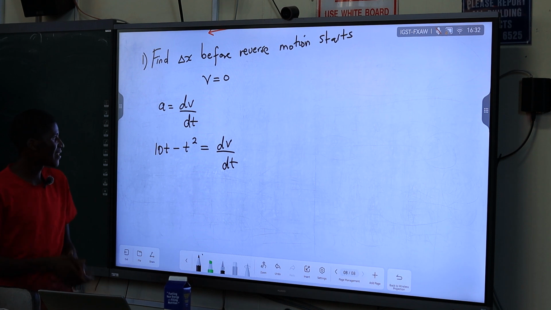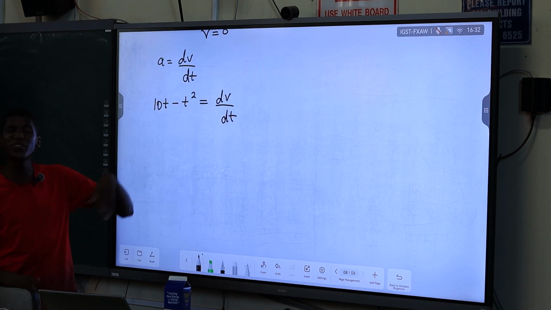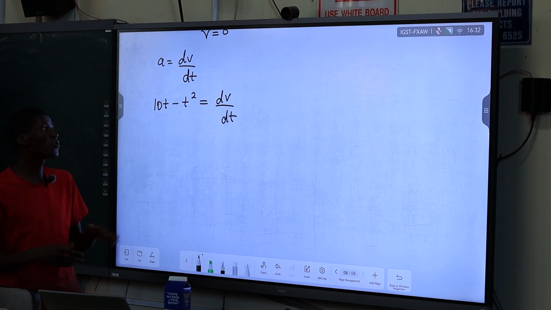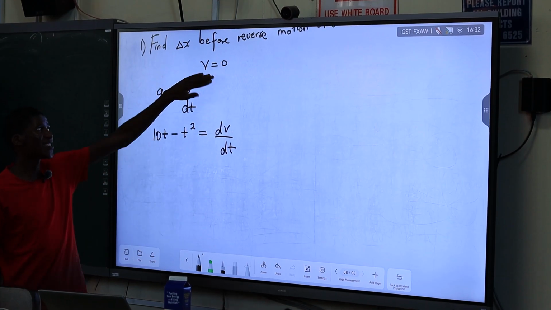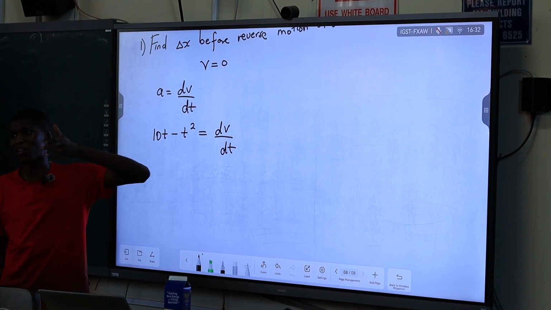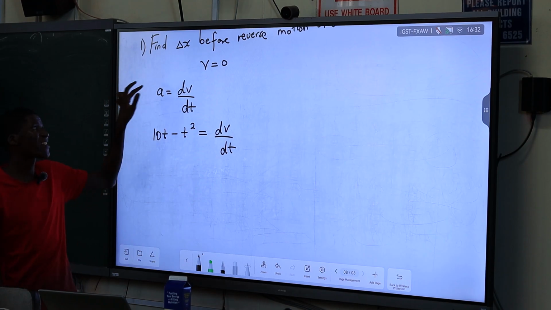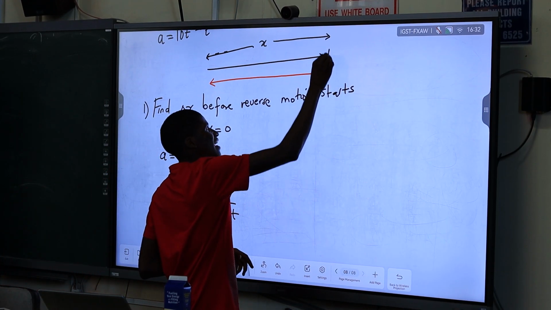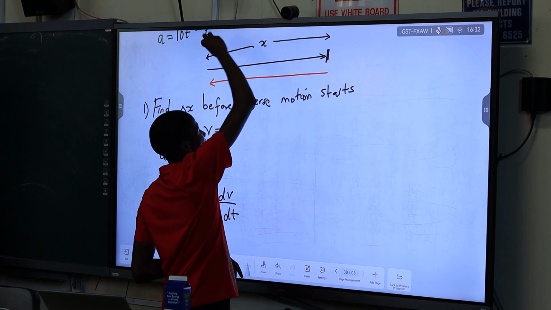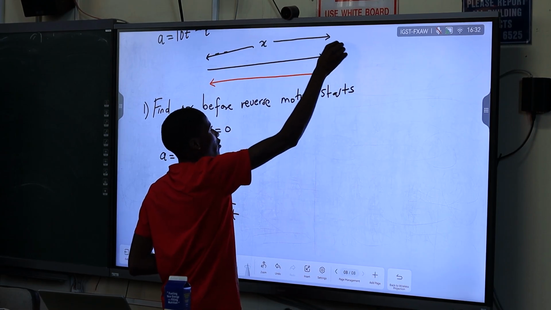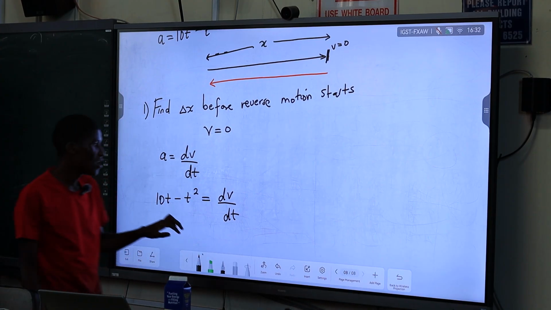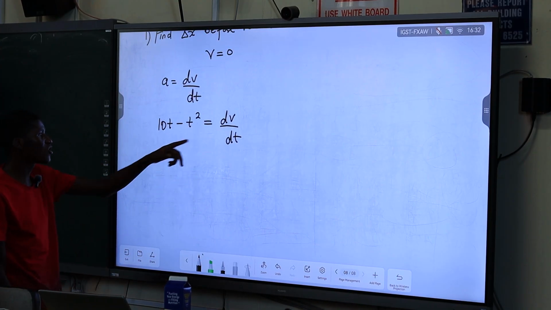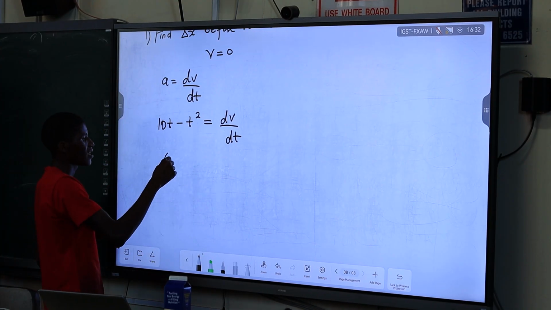You're just using maths, and then the next thing you try to integrate. How can you get your velocity to be zero finally? Because for us to end up having a reverse motion, our final velocity at this point must be equal to 0. So here, what do we do to solve the maths?